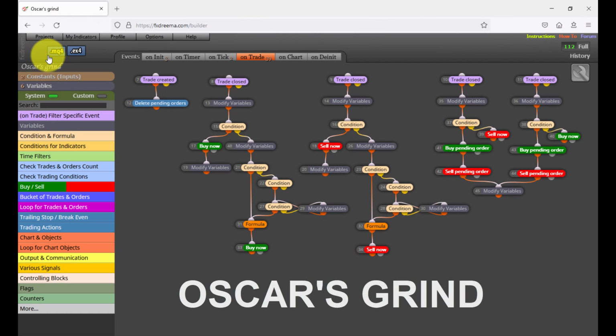You can find the link to this EA in the description. It has been built with more than 10 connections between blocks. This means that if you want to study and customize all block settings in detail, you need to be a full fxDreema subscriber to do it.